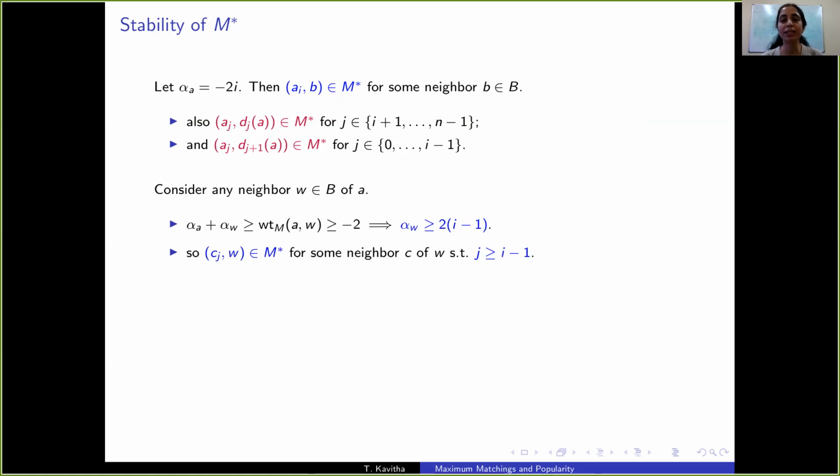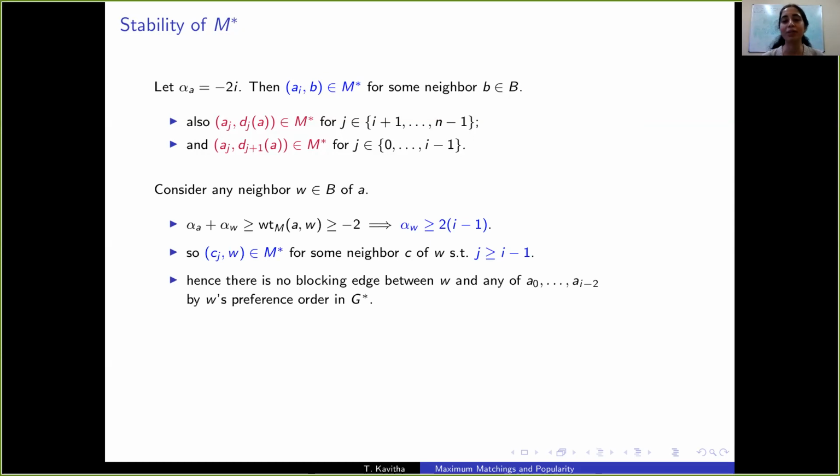So let's look at any neighbor w of A. The edge covering constraint allows us to show that the alpha value of w is at least 2 times i minus 1. So w is matched to a level j neighbor where j is at least i minus 1. This immediately implies there is no blocking edge between w and any of A_0 till A_(i-2).